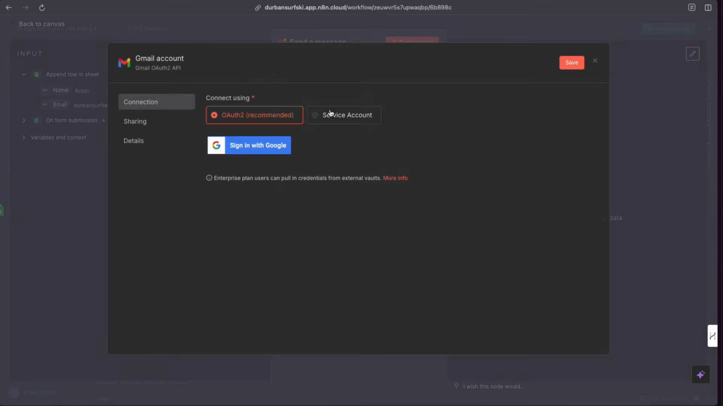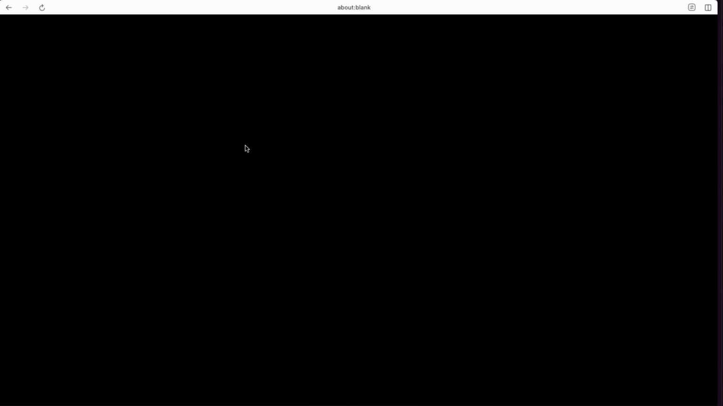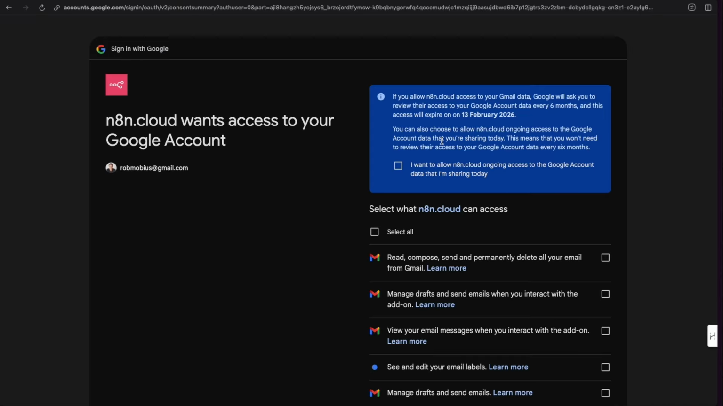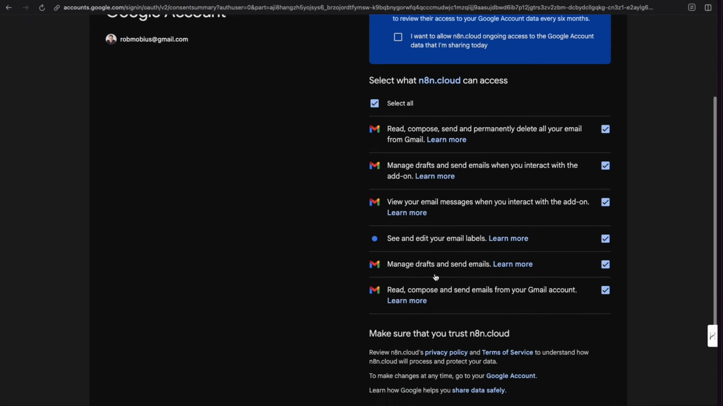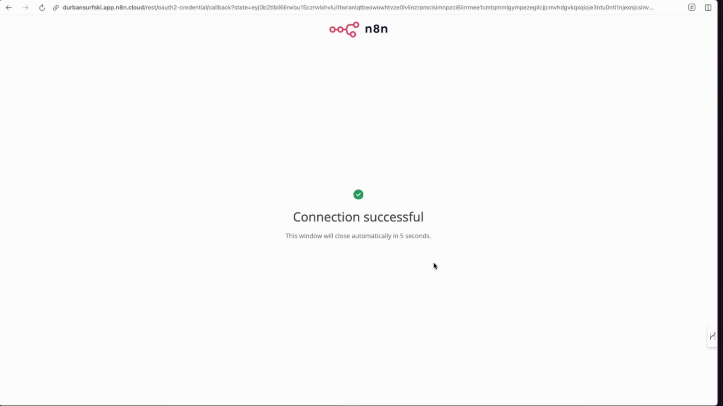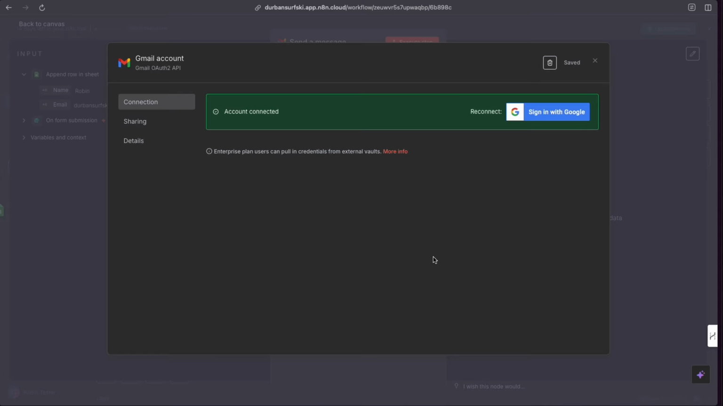We're going to go create new credential. You'll notice it's the same process. I'm going to connect to my personal Gmail account. I'm going to give it all the permissions that it needs. Continue. And my connection is now successful. If I wait a moment, this should redirect back to my canvas.